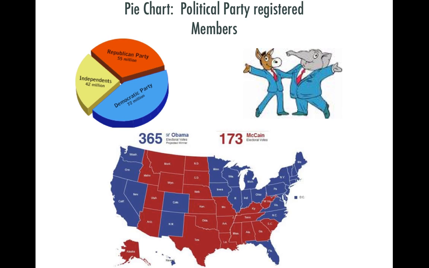Also, we have a supermajority in the General Assembly, which means that our senators and representatives in the state of Missouri are predominantly Democrat, and they have such a big vote that they can override the veto of the governor of Missouri, who is a Democrat. So there is some power of the Democratic Party in Missouri.